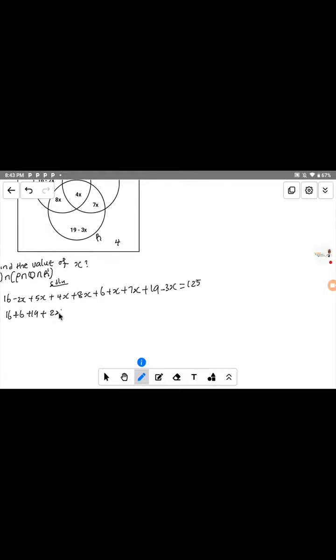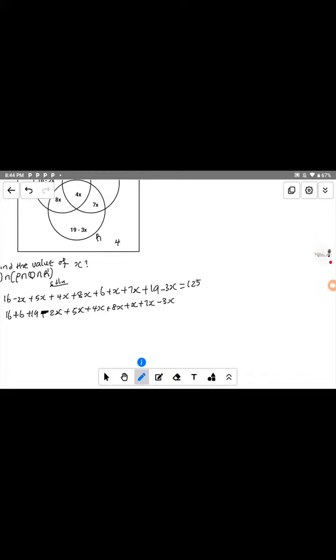We have 2s plus 5s plus 4s plus 8s plus s plus 7s minus 3s. Now here, sorry, here is minus 2s, the middle space is minus 2s. Not plus, it is minus 2s. If you look at the sign here, it is minus 2s. We have the minus 2 here, and this one is plus 5.